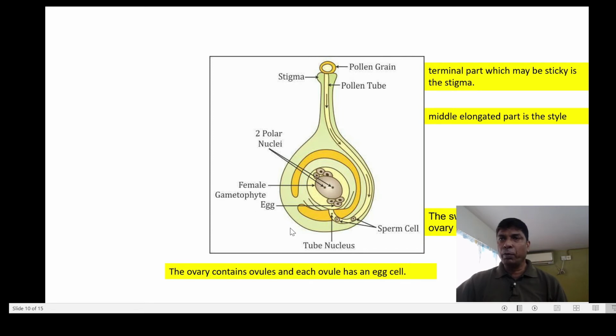The bottom portion is known as the ovary, which contains the ovule, and the ovule contains the egg cells. This tube-like structure, the middle part, is known as the style, and the terminal part is known as the stigma, which is the sticky one, on which the pollen grain gets attached.